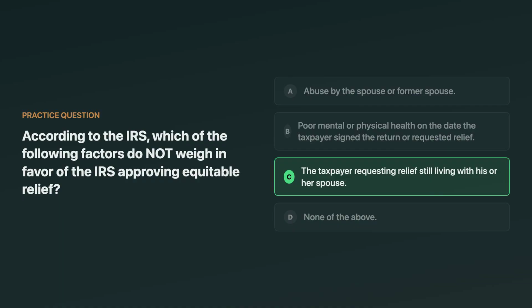The correct answer is the taxpayer still living with his or her spouse. Living together is generally an unfavorable factor for equitable relief, so it does not weigh in favor of approval. A tempting wrong answer is poor health because it sounds negative, but for equitable relief, it can support the taxpayer's request.